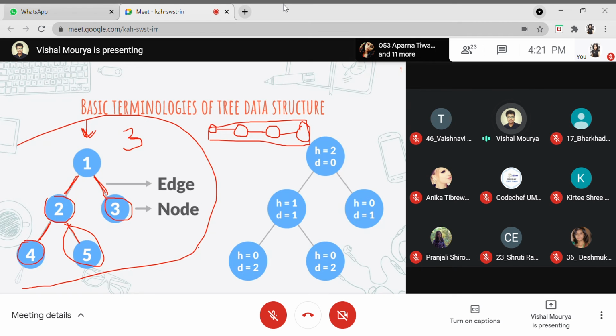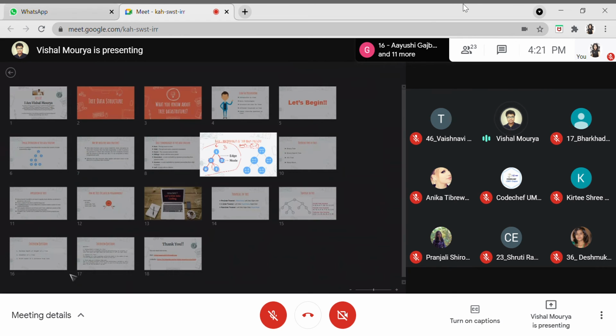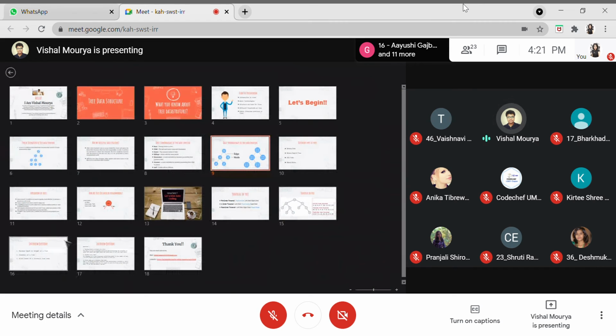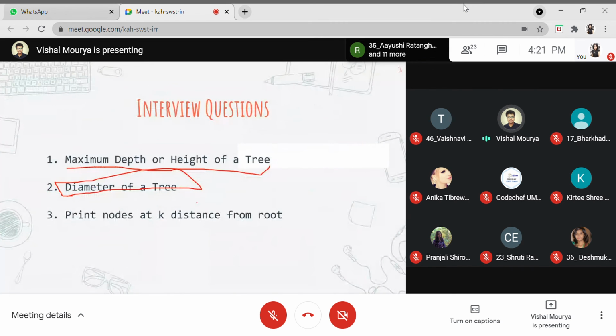This is where most people get tricked. If someone asks you to calculate the width of a binary tree or any other tree, people are first confused about what width is. So width is nothing but this thing. I hope that is clear, because it sounded interesting to me when I was learning about trees, so I thought let's share it too.